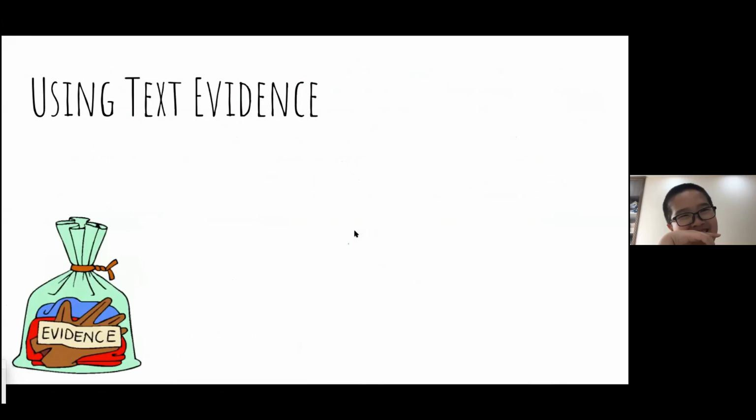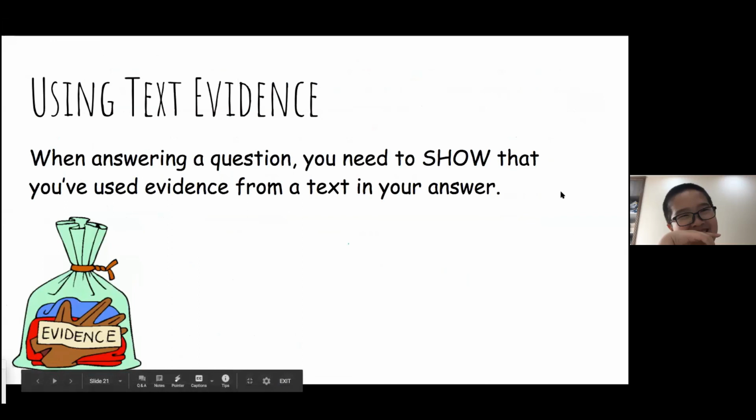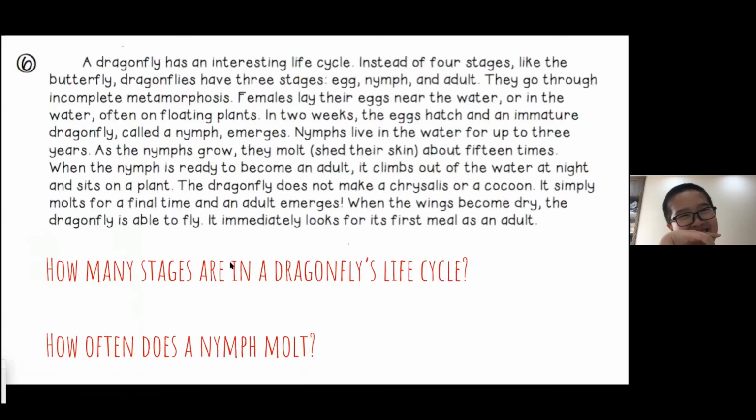Okay, so using text evidence. When answering a question, you need to show that you've used the evidence from a text in your answer. Okay, so if I ask the question, how many stages are in a dragonfly's life cycle? I don't want you to just answer directly. I don't want you to just say, there are 3 stages. Okay, you need to tell me, in your paragraph, how did you come up with that answer? Okay, where did you get that answer from?